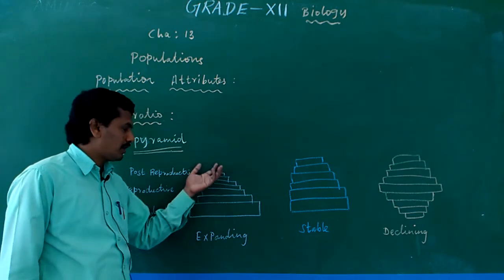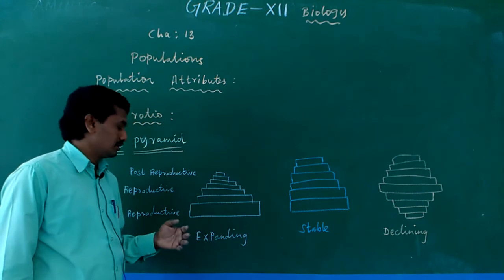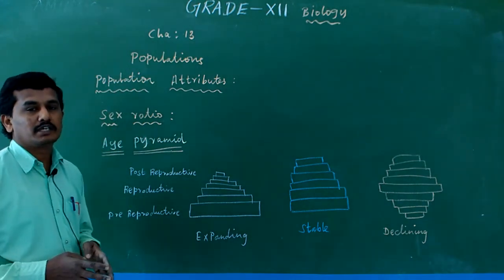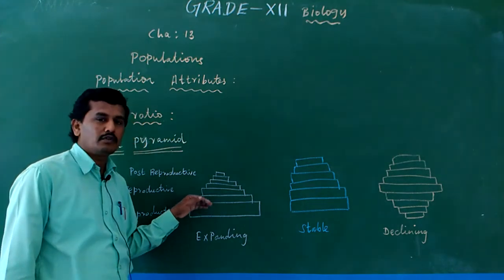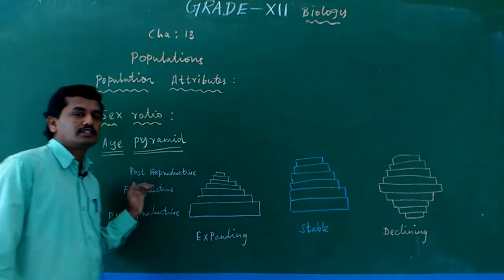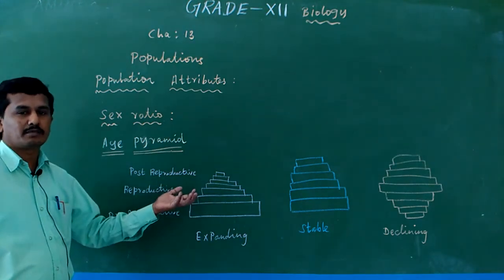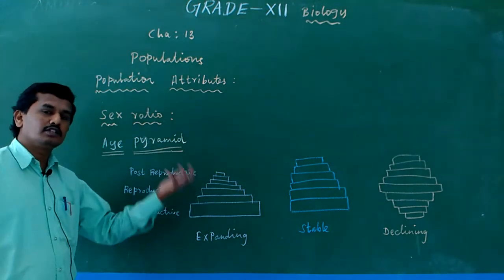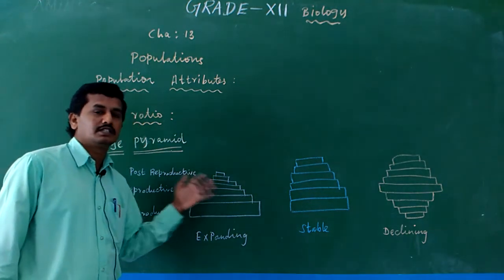This type of graph shows the population is expanding, because in the next few years the below 10 years people will move to the reproductive stage. So more people will be in the reproductive stage in the upcoming years, and more population is produced. So this is the expanding population graph.